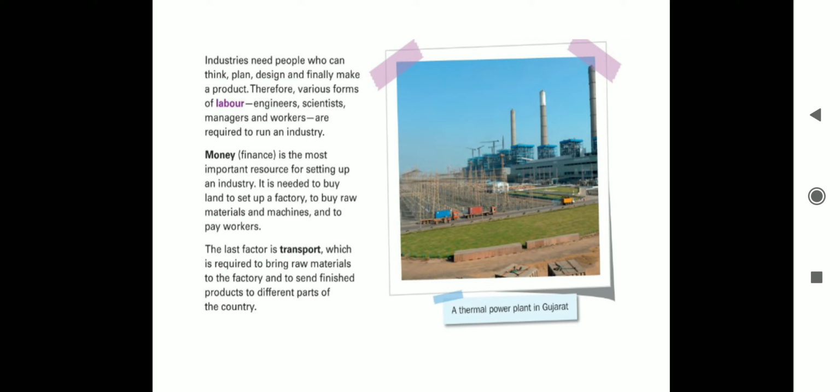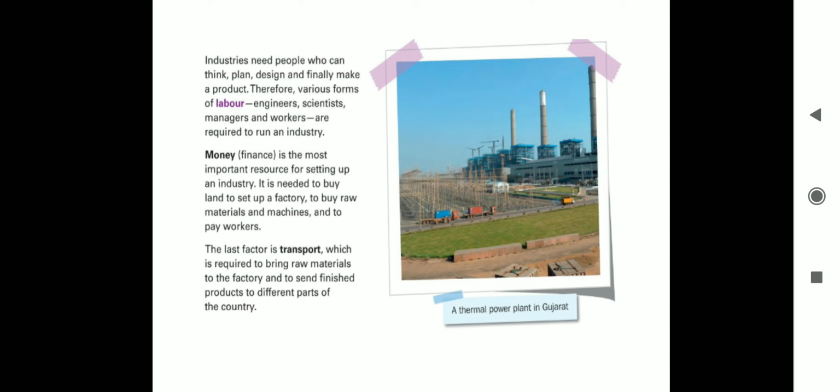The bank gives a loan, but they do charge interest on it, that is the additional amount that we have to pay to the bank. There are national banks and private banks. You must have heard the names, or maybe you have visited a bank also. We have our own account, we can deposit money, we can withdraw money.